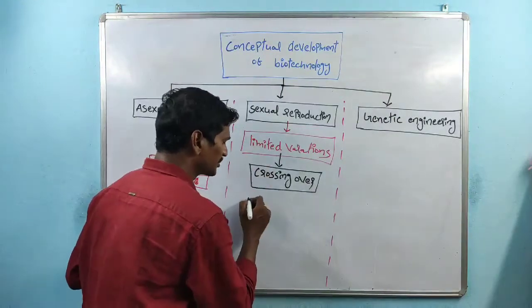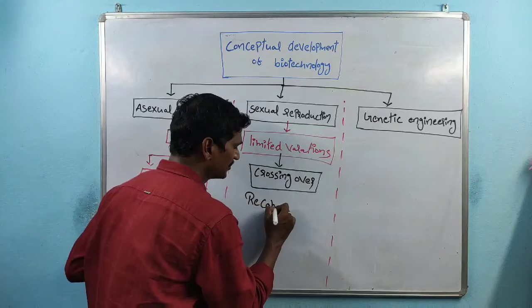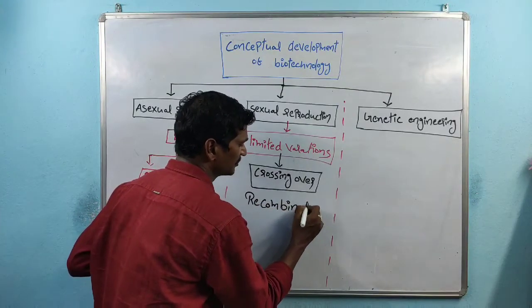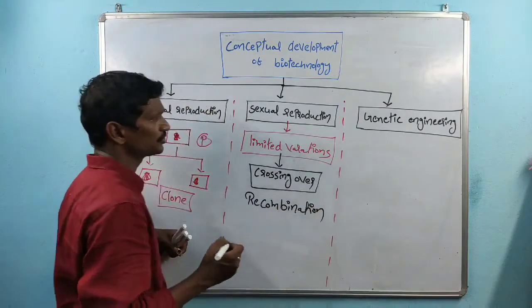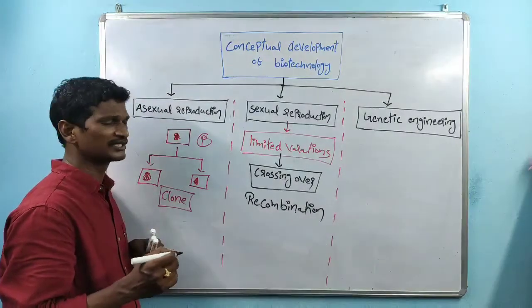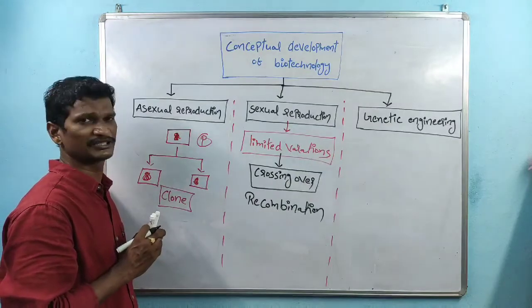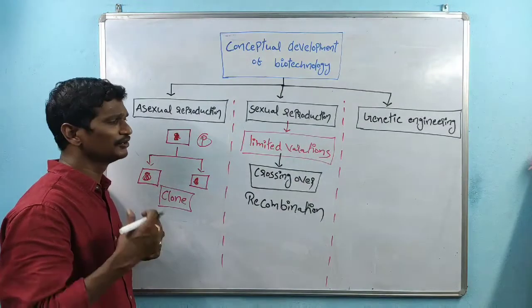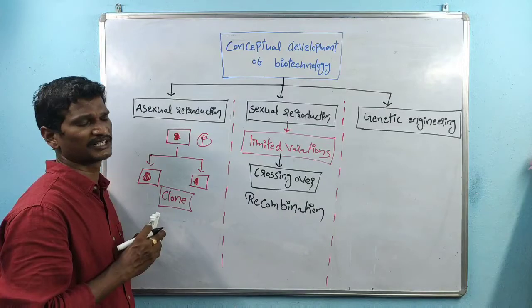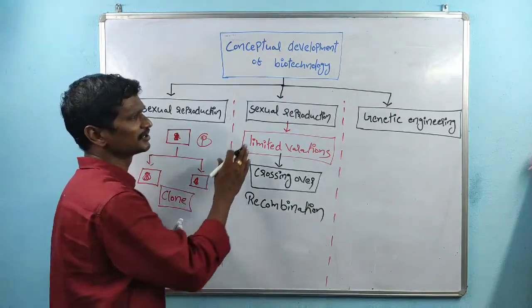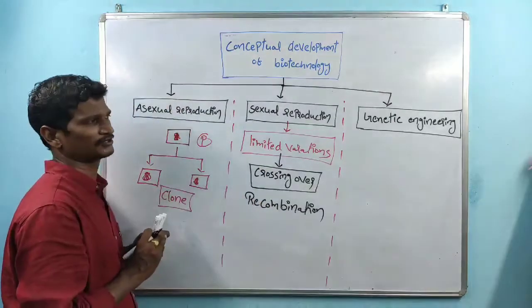New combination is nothing but recombination. So in sexual reproduction, limited variations are generated. Due to those variations, the organisms get new characters. Right? That is about the sexual reproduction process.